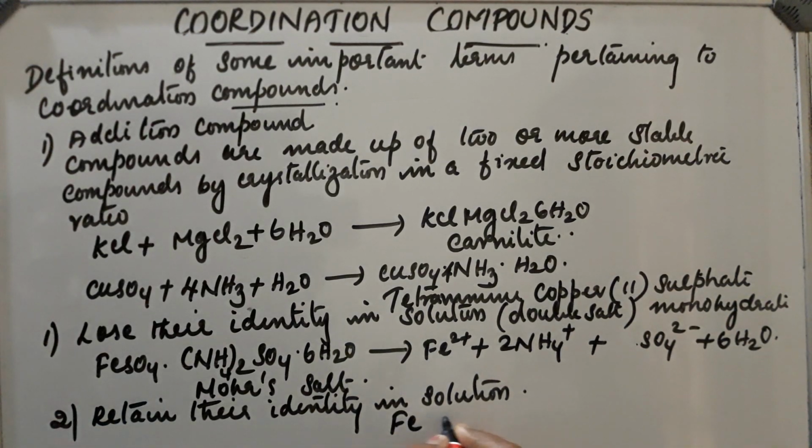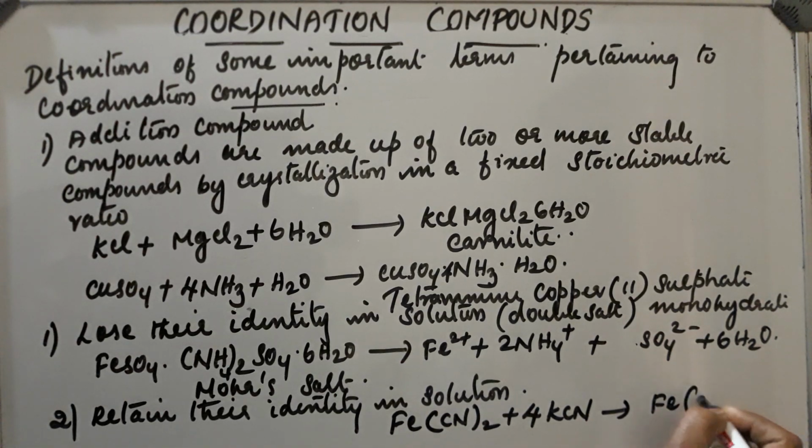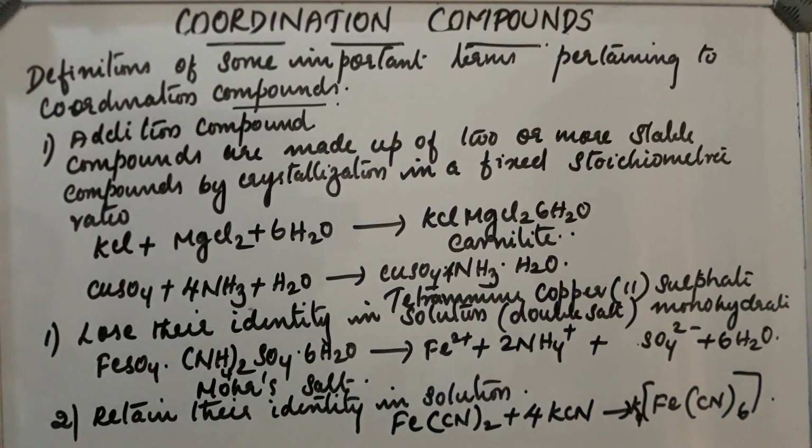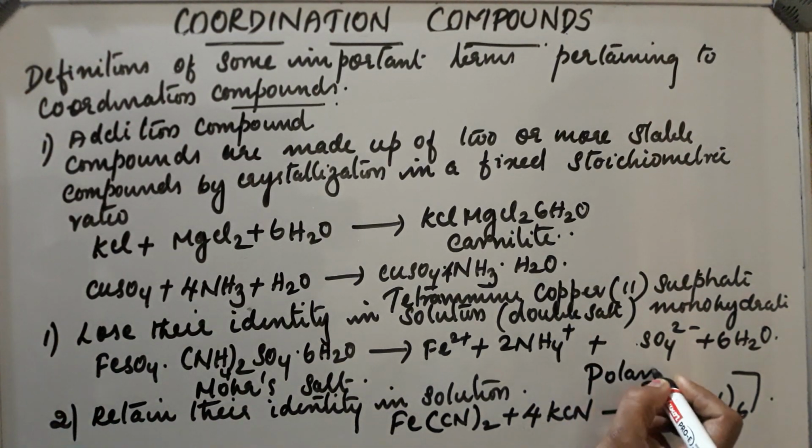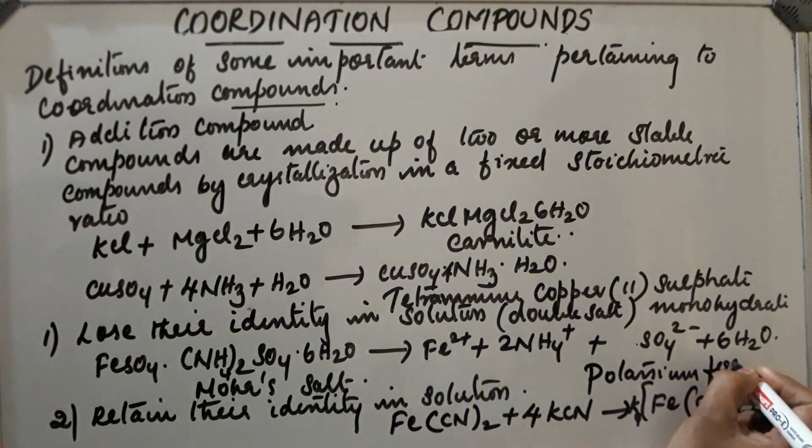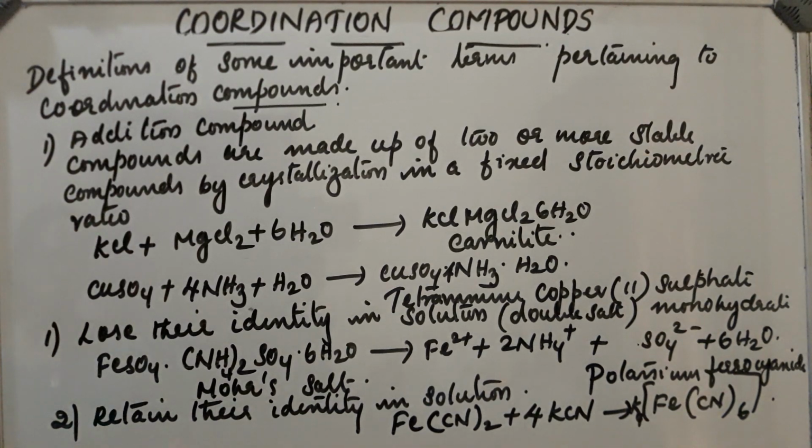Fe(CN)2 reacts with 4KCN. They are converted to K4[Fe(CN)6]. This is an example of a coordination compound. This compound is called potassium ferrocyanide. We are studying these compounds in this chapter.